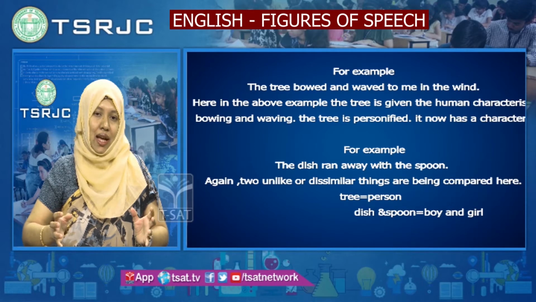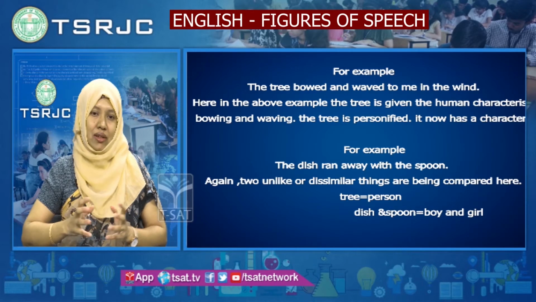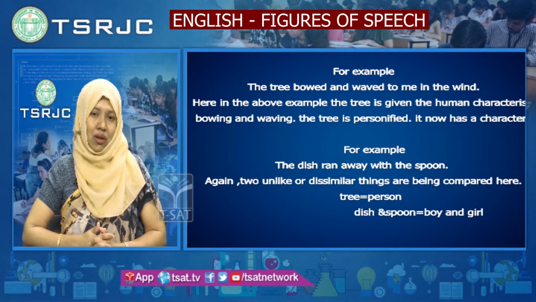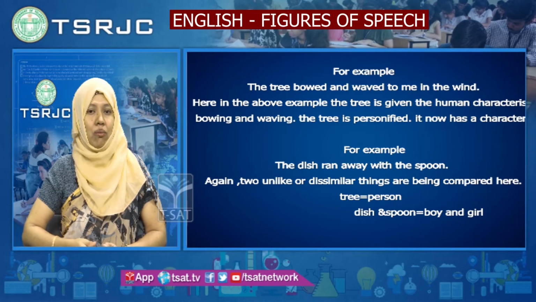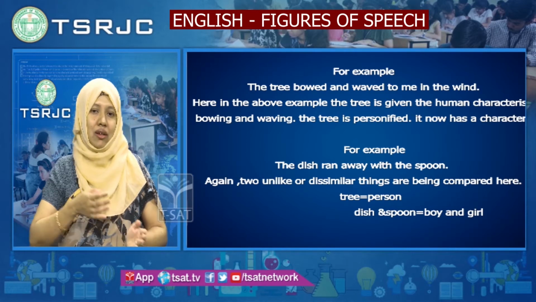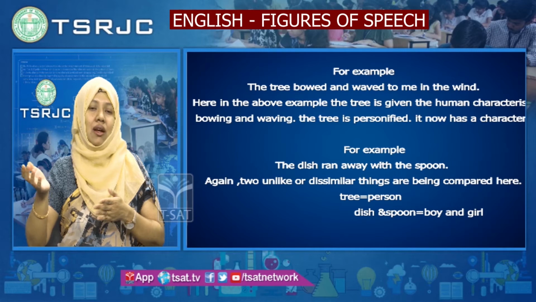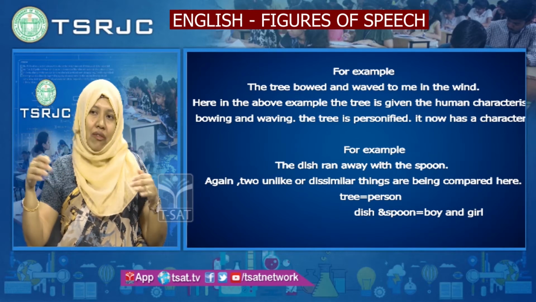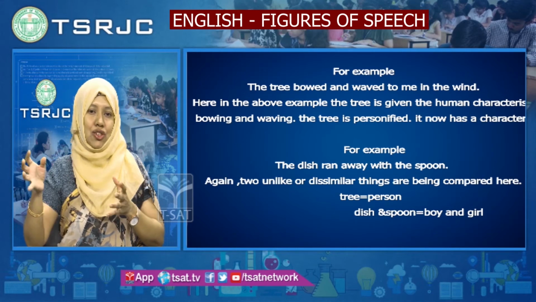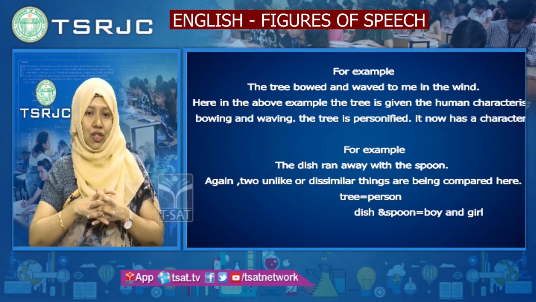They are considered as human beings, characters, and the writer is saying that the dish ran away with the spoon. Can they really run? No, but we are imagining that they are characters. Dish is one character and spoon is one character, and they have run away with each other. So, the dish ran away with the spoon is a personification.